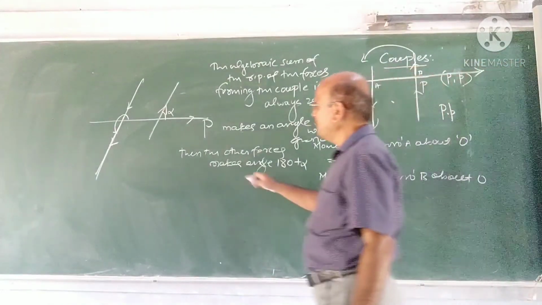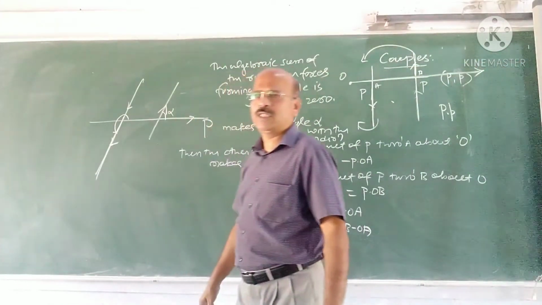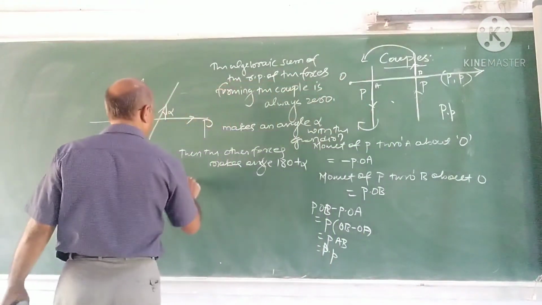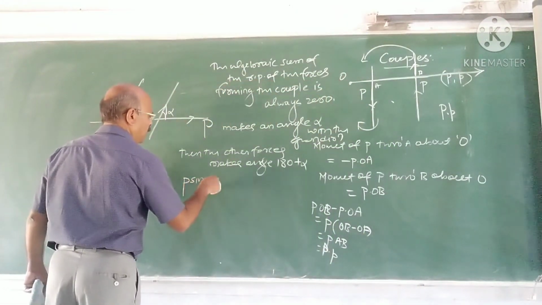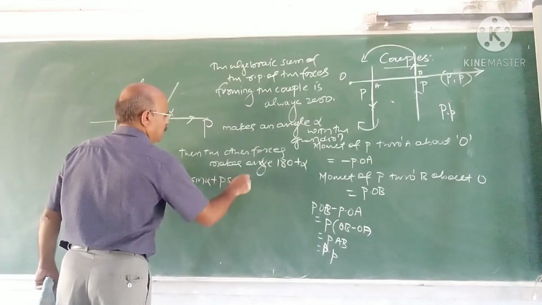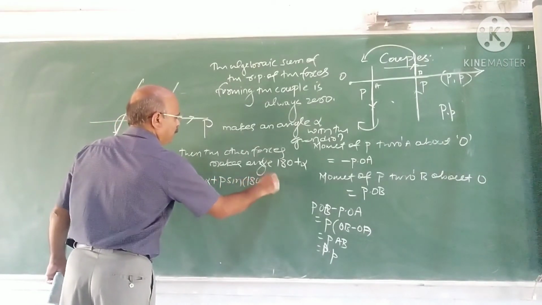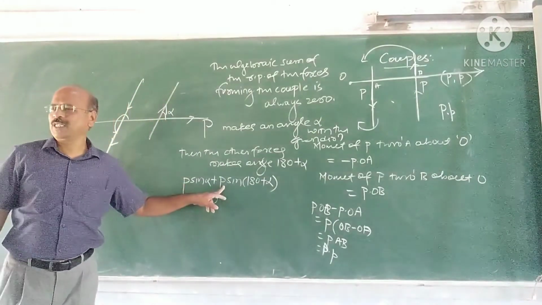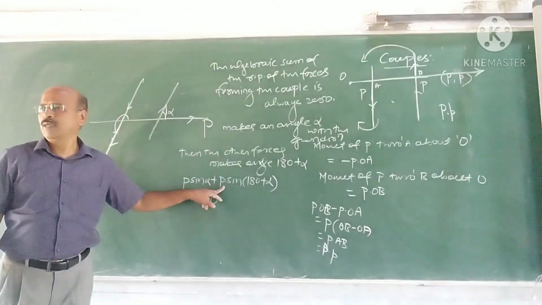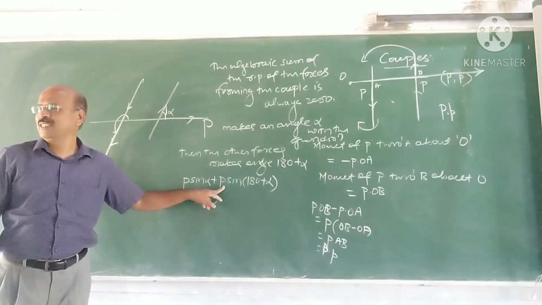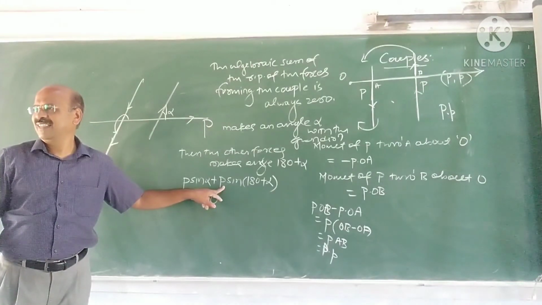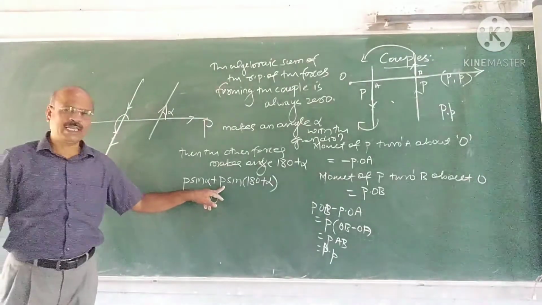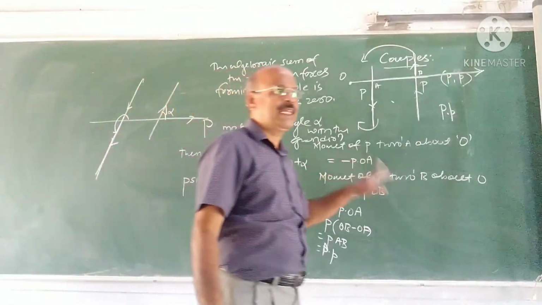Now, what are the resolved parts of the forces forming the couple? The algebraic sum is P sin alpha plus P sin(180 plus alpha). What is this? 0. Because what is sin(180 plus alpha)? Sin(180 plus alpha) is minus sin alpha.